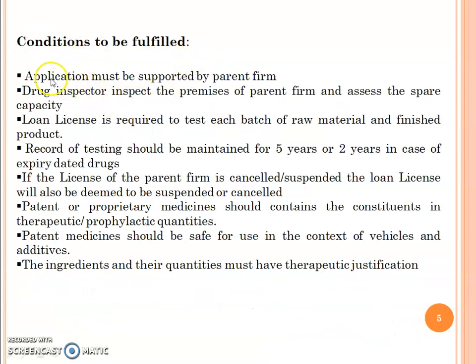Conditions to be fulfilled. The application must be supported by the parent firm. The drug inspector inspects the premises of the parent firm and assesses the spare capacity. The loan licensee is required to test each batch of raw material and finished product. Records of testing should be maintained for 5 years, and 2 years in case of expiry dated drugs. If the license of the parent firm is cancelled or suspended, the loan license will also be deemed to be suspended or cancelled.